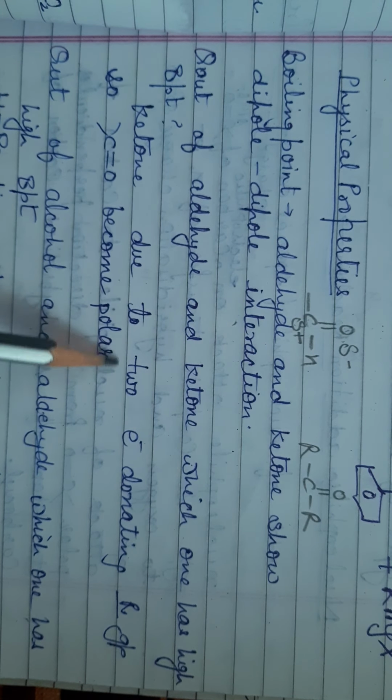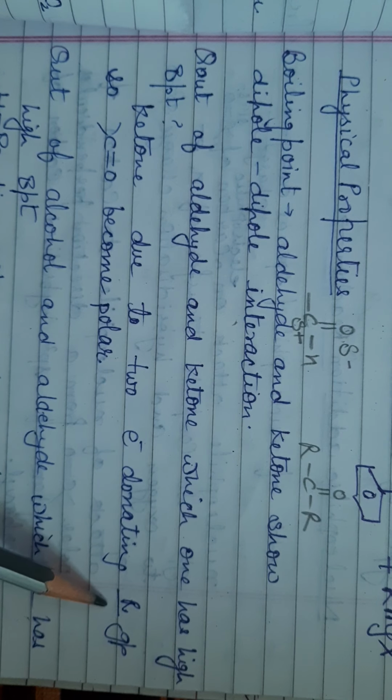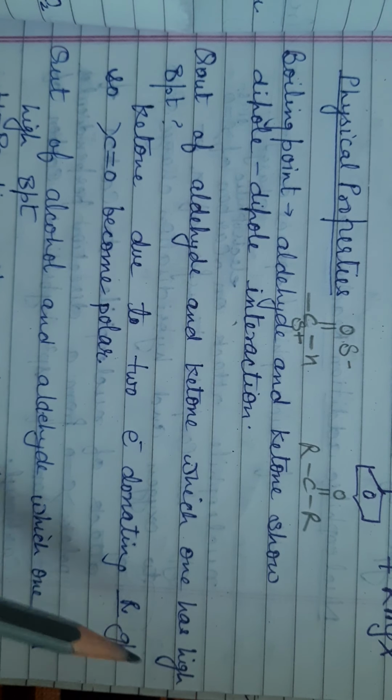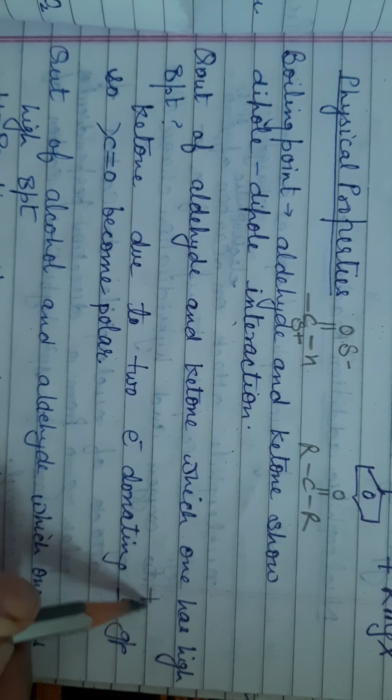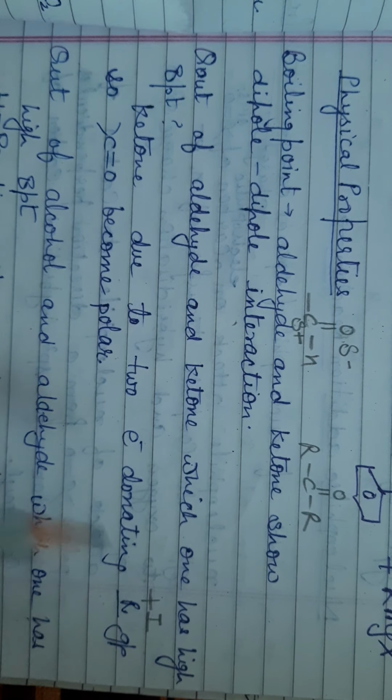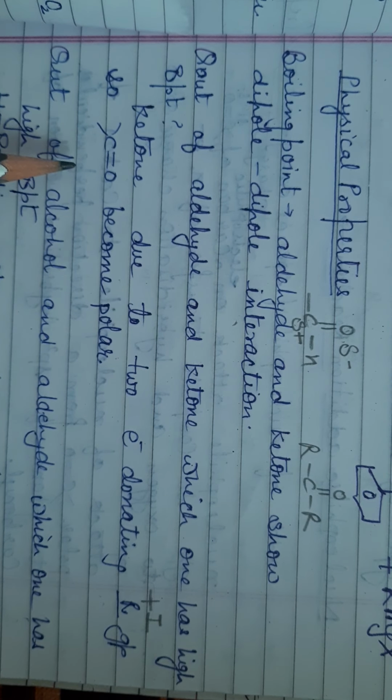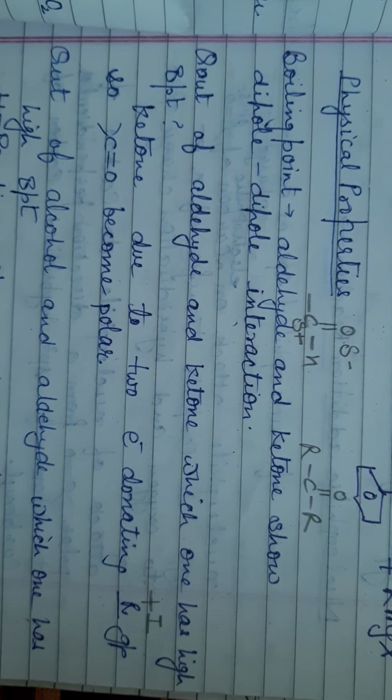Ketones, due to two electron donating R groups. We know that the R group has a plus I effect. Plus I effect means electron donating inductive effect. So this becomes more polar. So here separation of charge comes. That's why ketone has a higher boiling point than aldehyde.